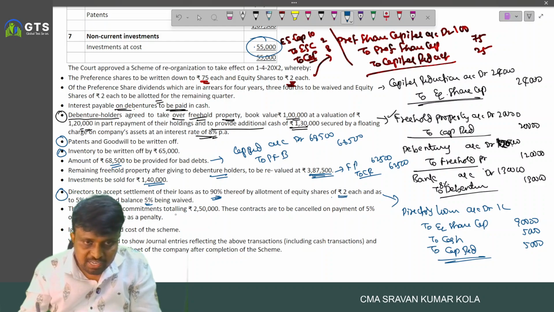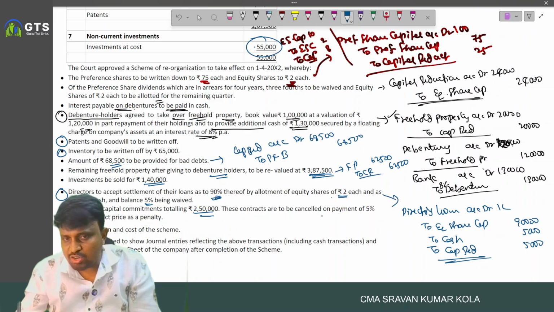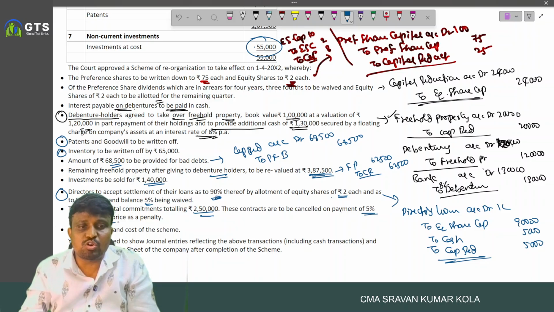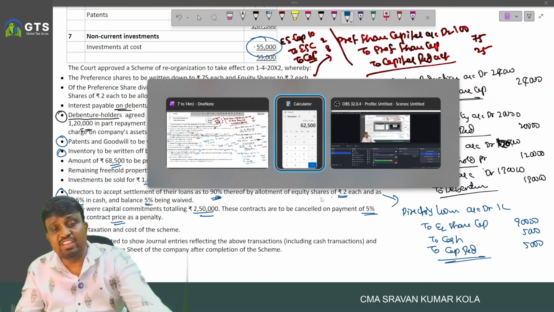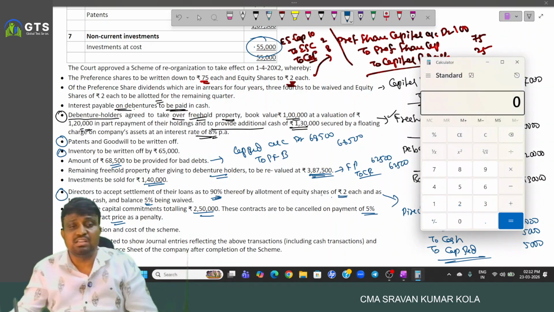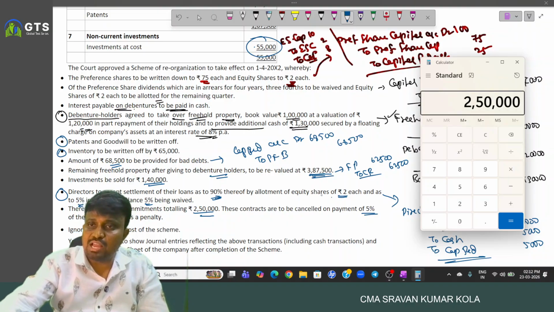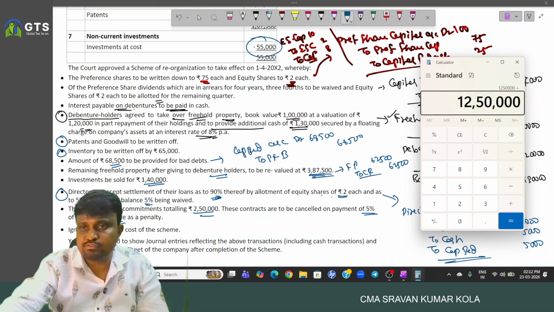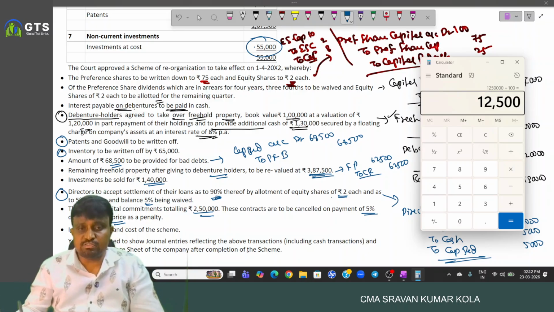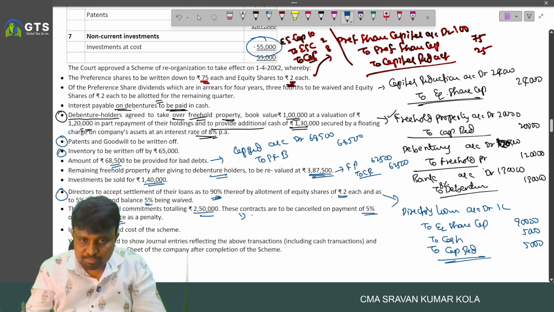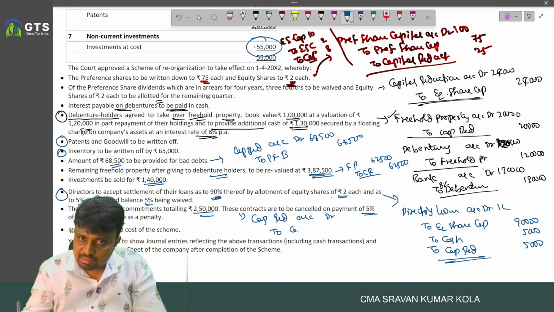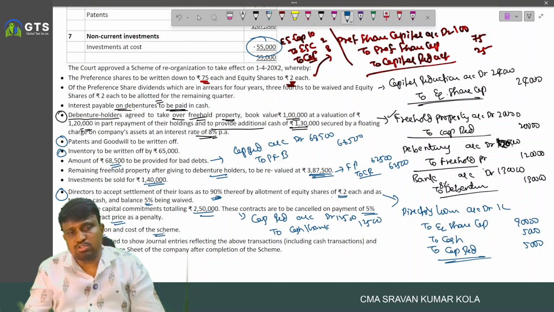And there were capital commitments totaling 2 lakh 50. These contracts were cancelled and payment of 5% on contract price as a penalty. We have to pay what penalty because we are cancelling the respective contract. So 2 lakh 50,000 into 5%, 12,500. So for this we write the entry. Capital reduction account debited to cash or bank, 12,500. And ignore tax on cost of the scheme.